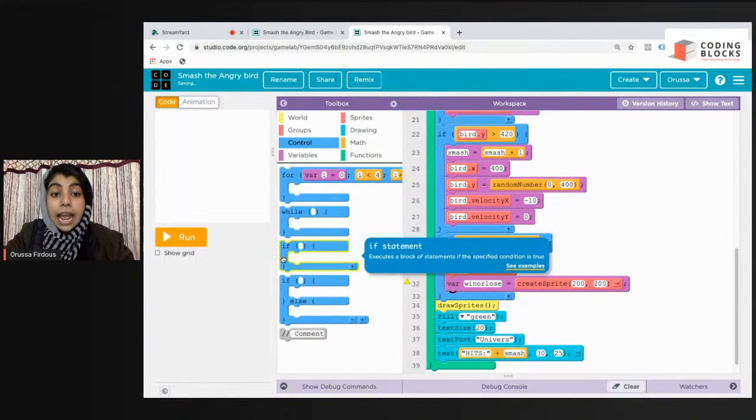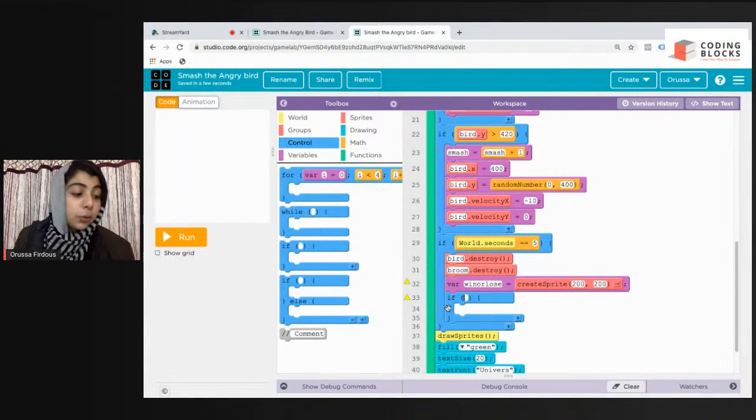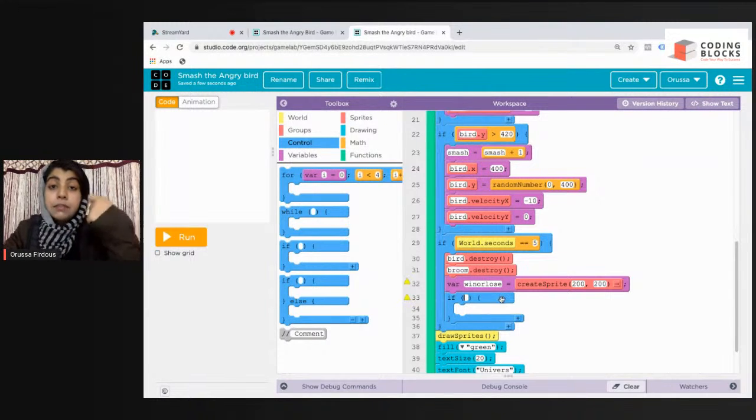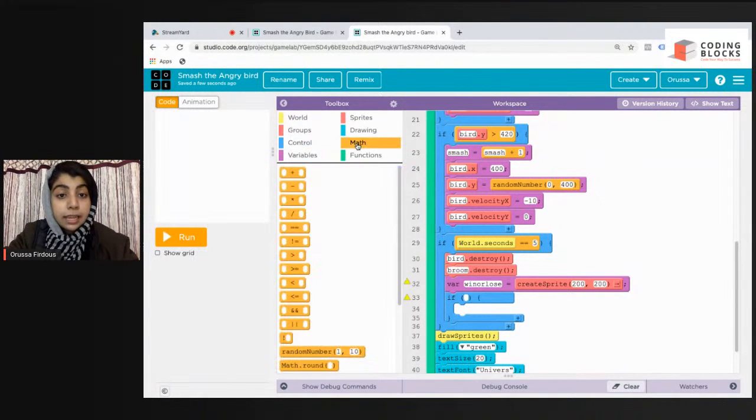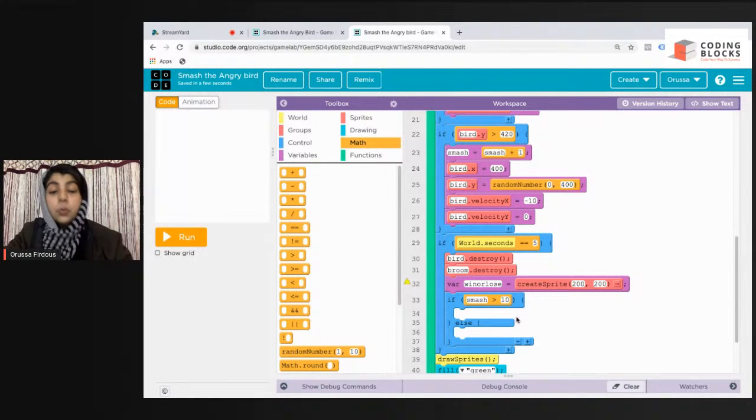I'll go to control and add this if block inside this if block. See, this is the first time that you are going to add one block inside the other. Now if my variable, that is smash, is greater than 10, how will I tell the game lab? If my smash is greater than 10, then we'll turn this sprite into a game over sprite.